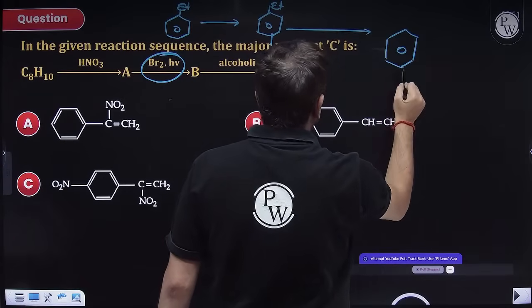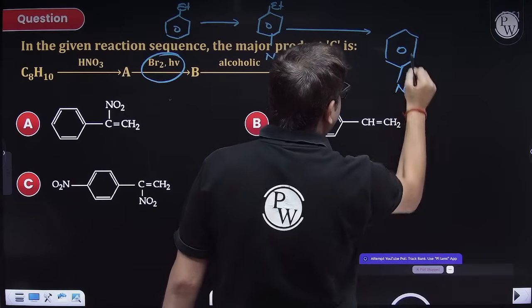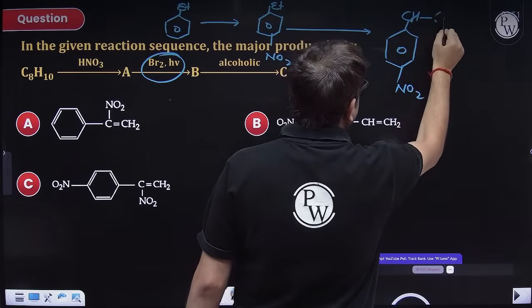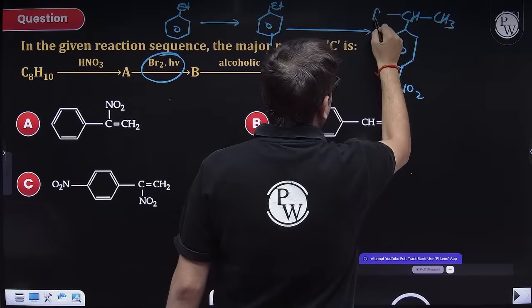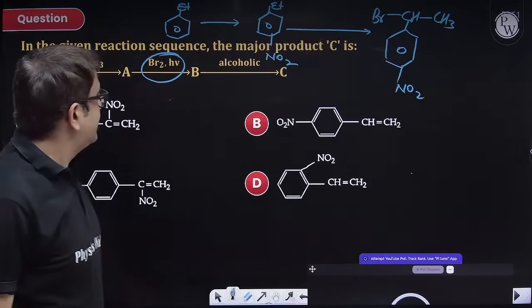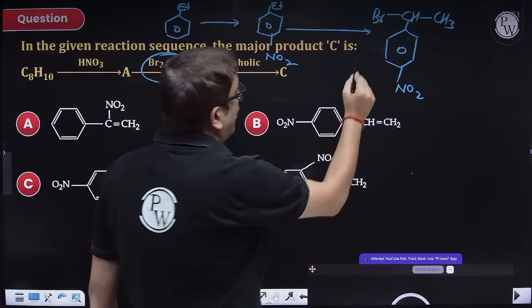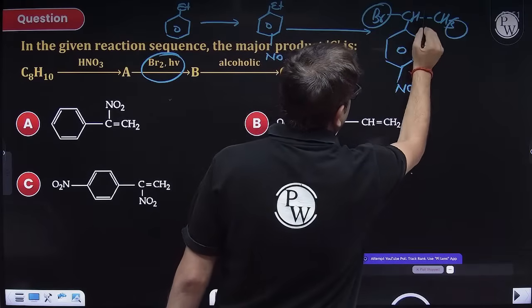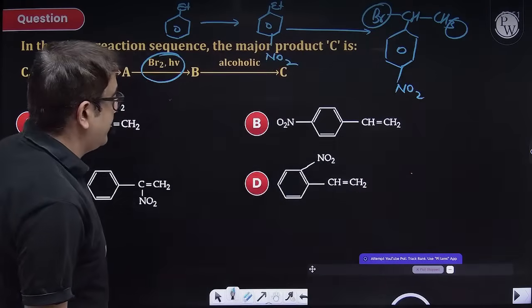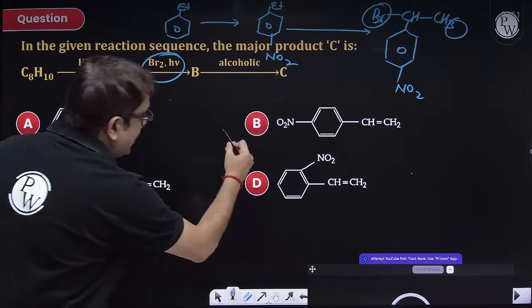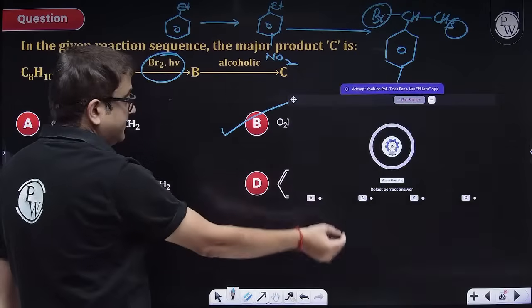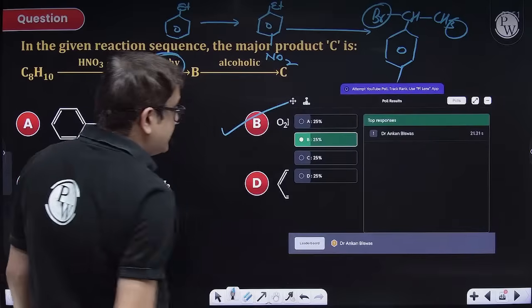Now, bromine with sunlight, so this will do allylic substitution. Because sunlight is there, a free radical will be formed. So this CH will be receiving the allylic substitution, and post alcoholic KOH, this bromine and this H will be gone and a double bond will be created. So NO2 at para position and an alkene. Bombay is your right answer.